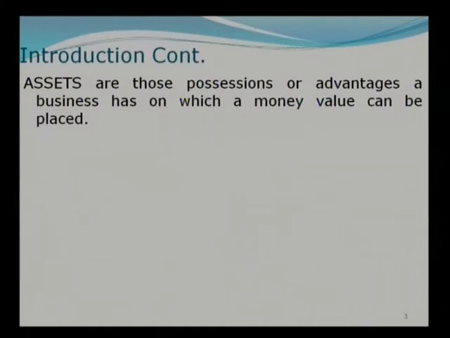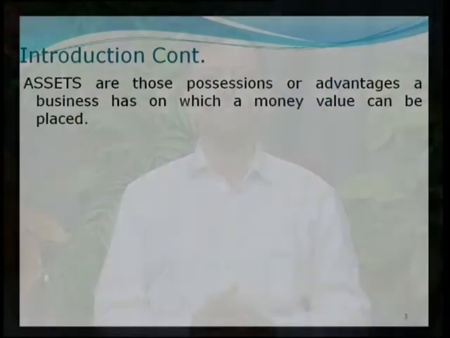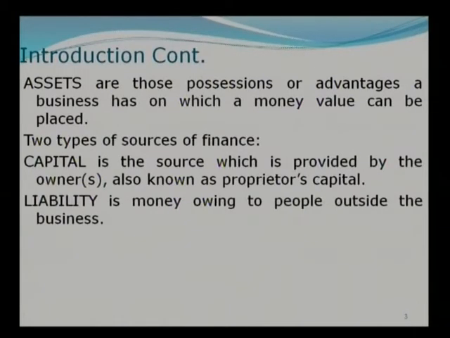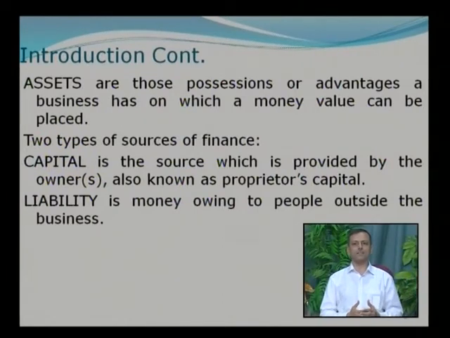So what you own is your asset, and you need to remember and understand the concept of what is an asset by learning about 50, 60, 70 examples of assets. I told you about some of the assets like land, building, machinery, plant, furniture, anything that you own. And now let's look at what liabilities means. As I told you, these assets that you require for your business need to be financed by funds. How do you acquire assets? For acquiring assets, you need to have funds. Where from do you get these funds?